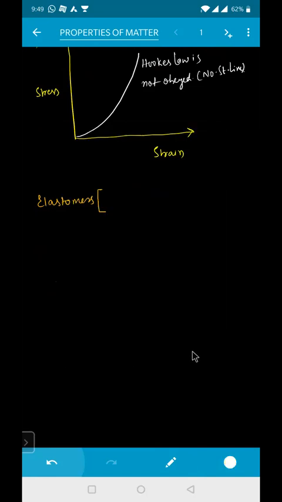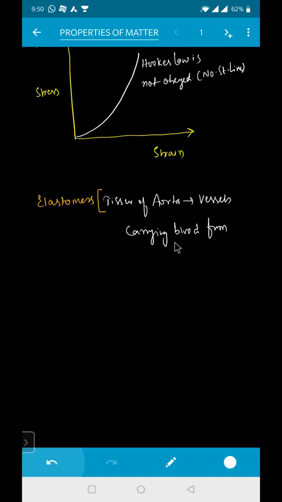I was just telling that the aorta carries blood from the heart to the rest of the body. So elastomers are the tissues of the aorta, the vessels which are carrying blood from the heart, or it may be a rubber.